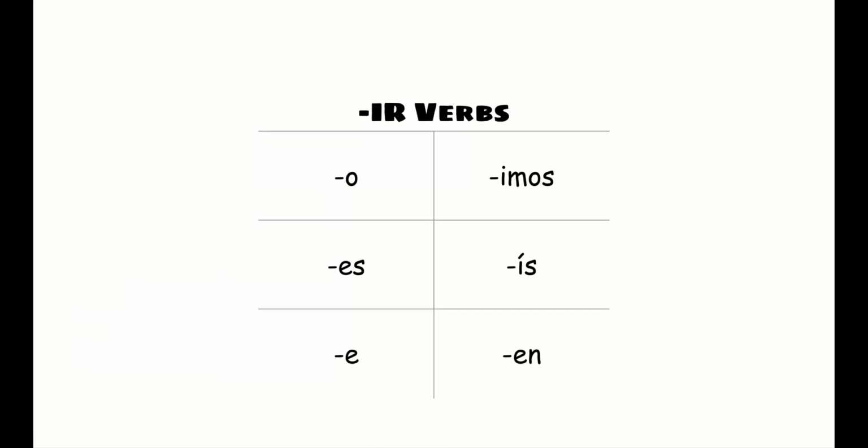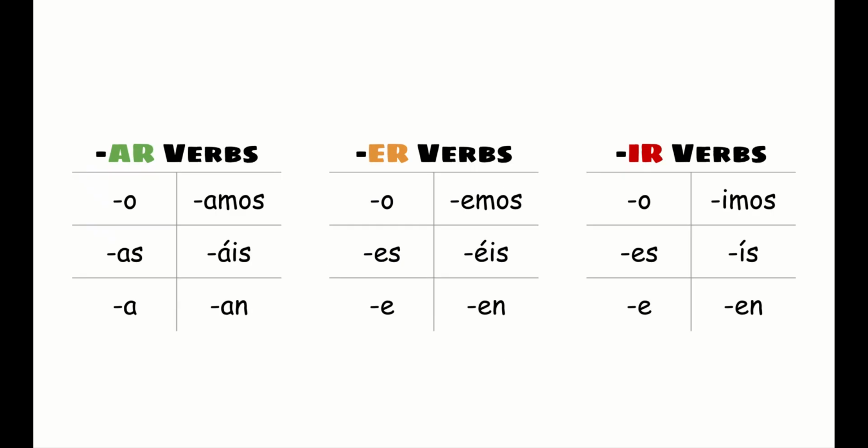Okay, so these are our IR endings. It's going to be really important that you know how to conjugate a verb that ends in IR. And with a little bit of practice, you should be able to conjugate any verb that ends in AR, ER, or IR. Those are the 3 endings in Spanish. So these are all the endings you're going to have to learn for the present tense in Spanish.